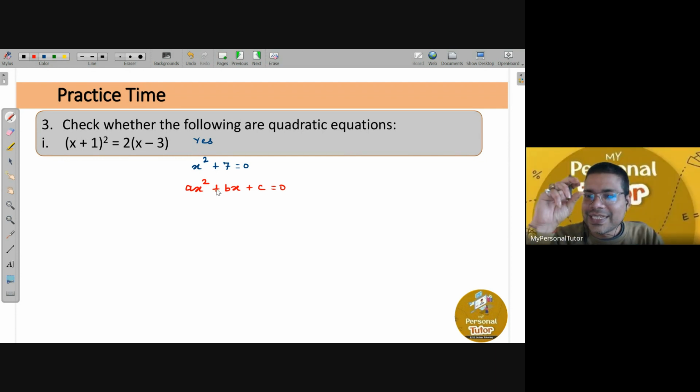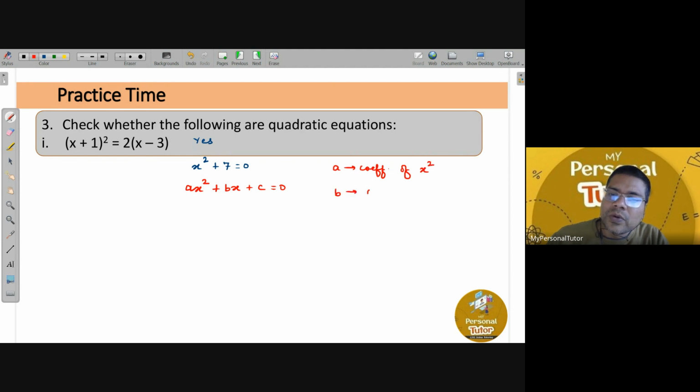So everybody understand? The standard form of a quadratic equation is ax square plus bx plus c equals to 0. What is A? A is nothing but the coefficient of x square. And what is B? B is nothing but the coefficient of x. And what is C? C is nothing but just the constant term.